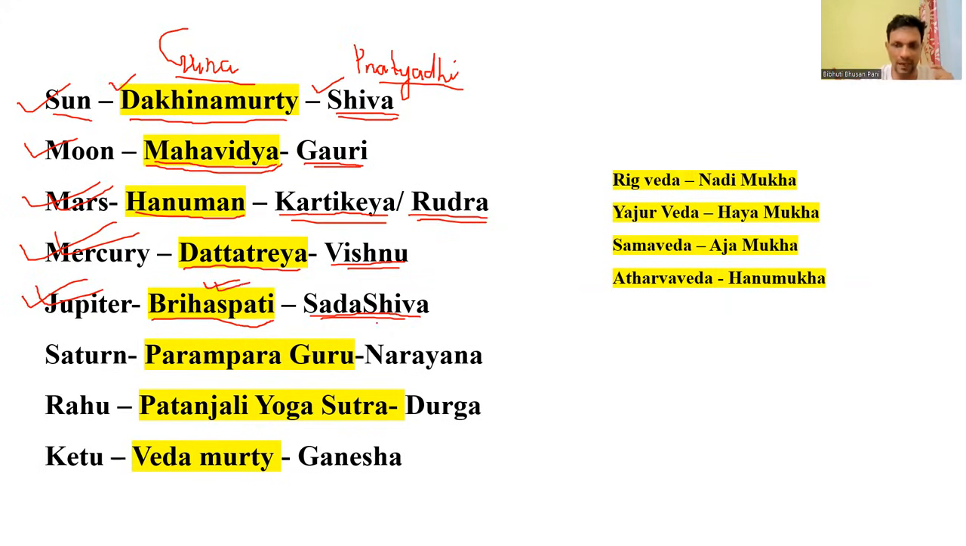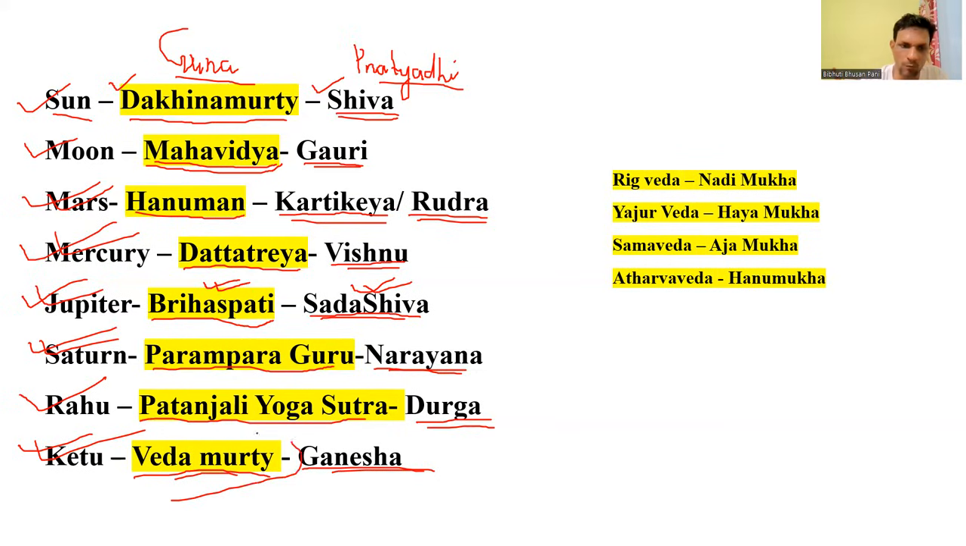If Guru is the Karaka, I mean to say, if a planet is in the second house, fifth house, ninth house, and 11th house, then the native may do Sadashiva mantra. If Saturn is the planet, then the native can go for a Parampara Guru. And the Pratyadi Devata is Lord Narayan. If Rahu, then the Guru is Patanjali Yoga Sutra, and the Pratyadi Devata is Ma Durga. If Ketu, the Guru is Vedamurti, and the Pratyadi Devata is Lord Ganesha.